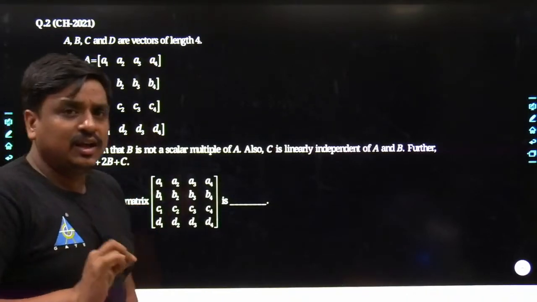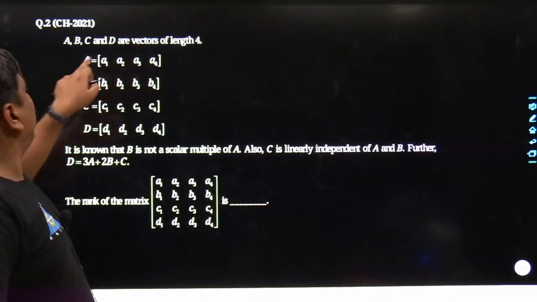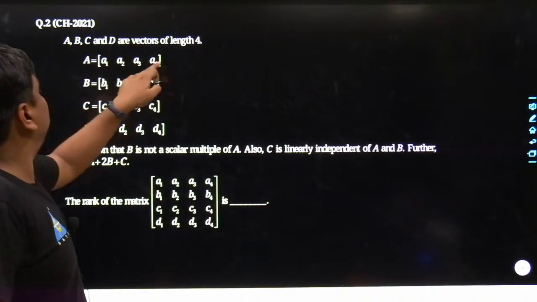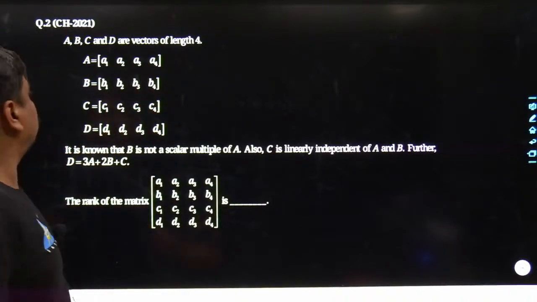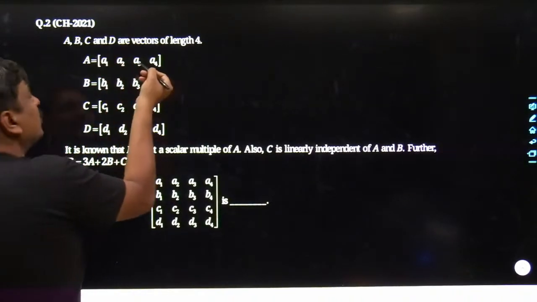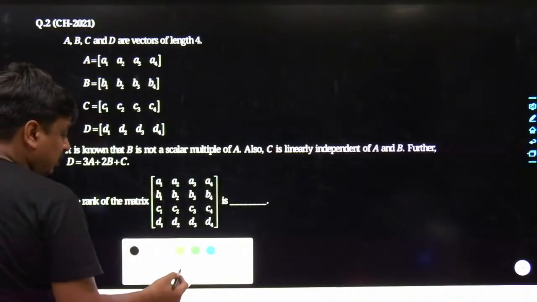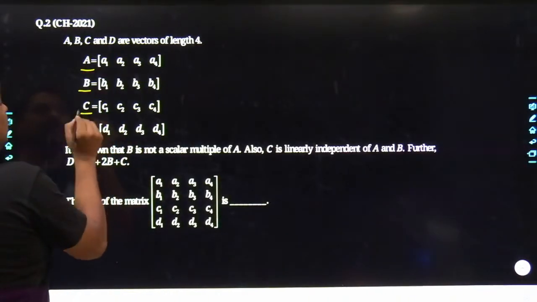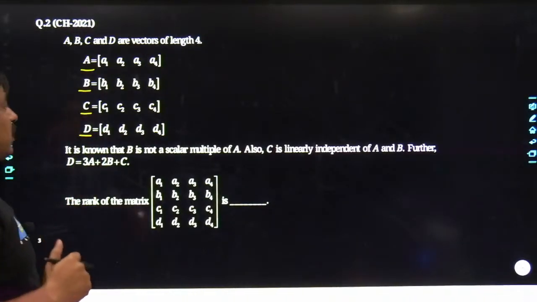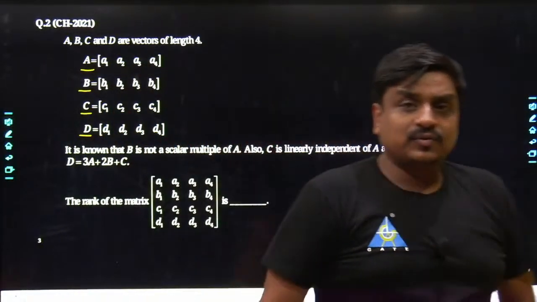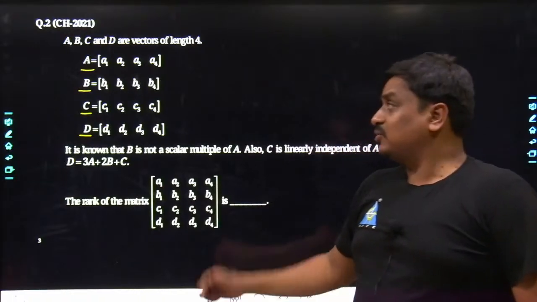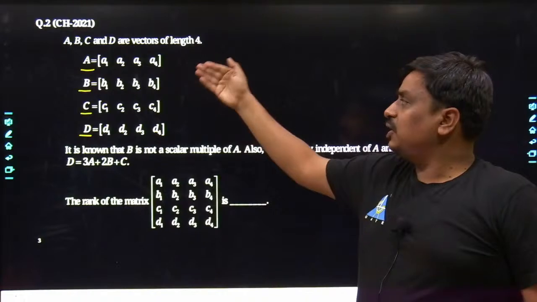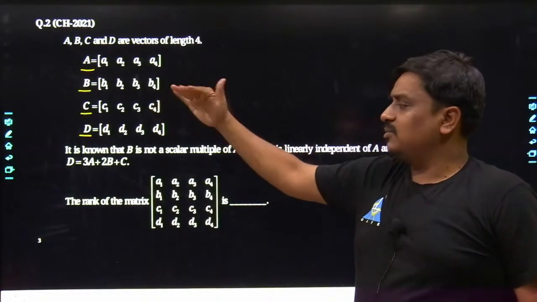Whenever you are dealing with a vector, by default that matrix has to be a column matrix or a row matrix. Here it is clearly a row matrix. That is for sure. How many vectors or row matrices do we have? We have 4 vectors or 4 row matrices. The first is vector A, the second vector B, the third vector C, and the last vector D. Or I can say the first row matrix is A, the second row matrix B, the third row matrix C, the fourth row matrix D. And their elements are clearly given as A1, A2, A3, A4, similarly B, similarly C, similarly D.